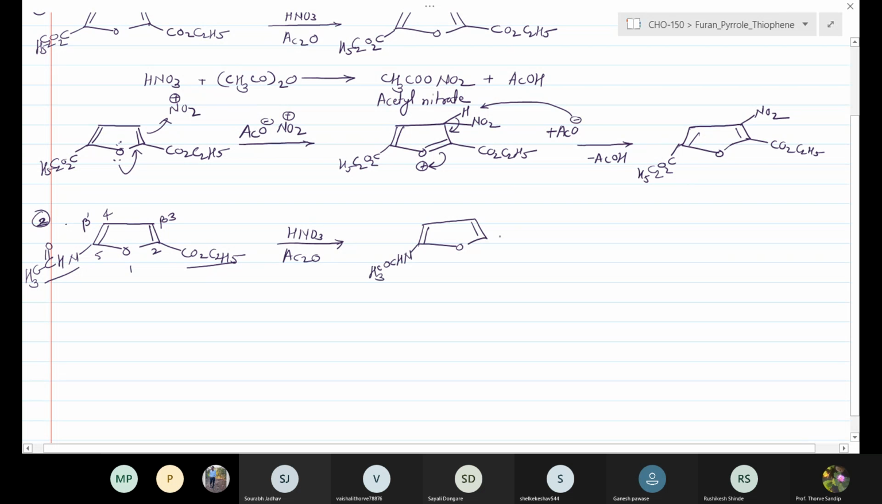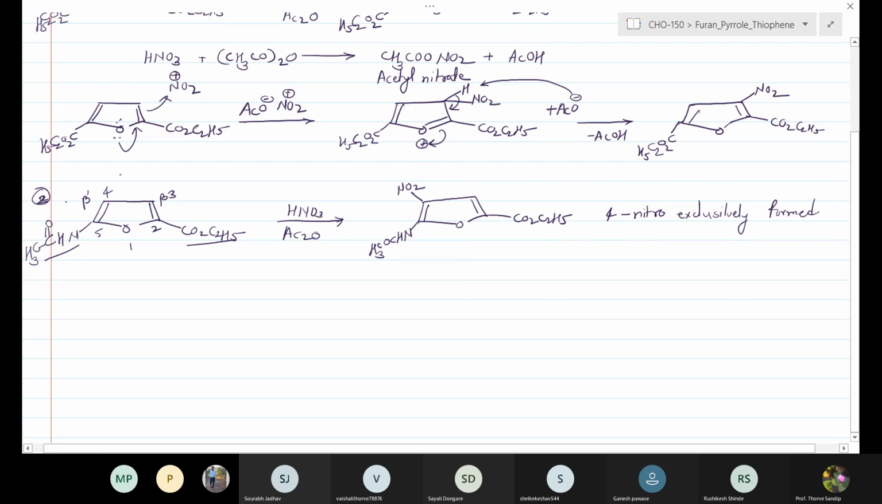It gives the compound with NHCOCH3 and CO2C2H5, with the nitro group at the 4 position. It gives the 4-nitro derivative, where the 4-nitro derivative is exclusively formed in the reaction.